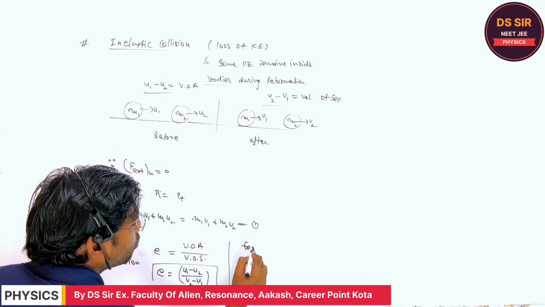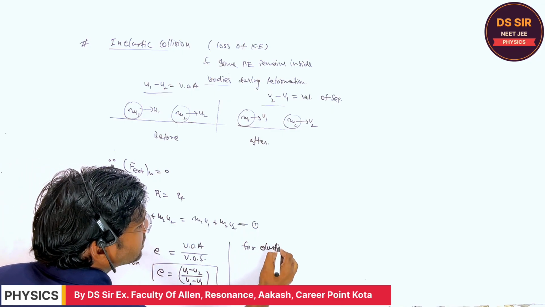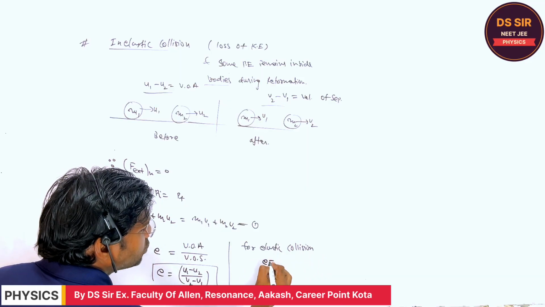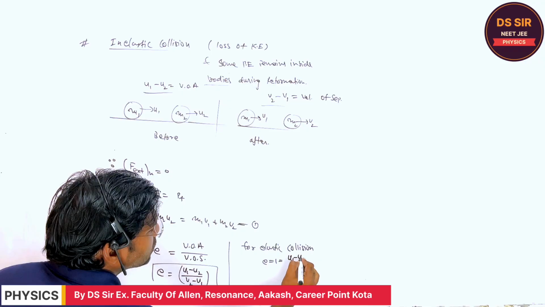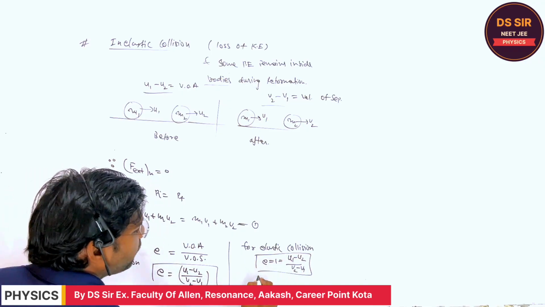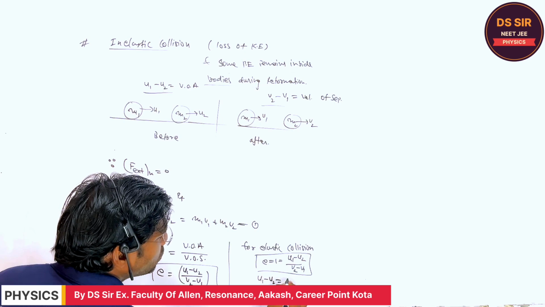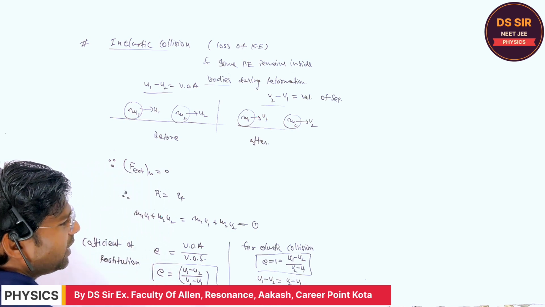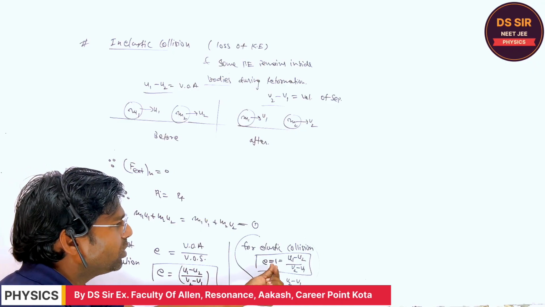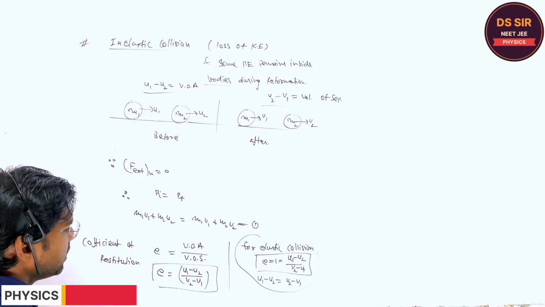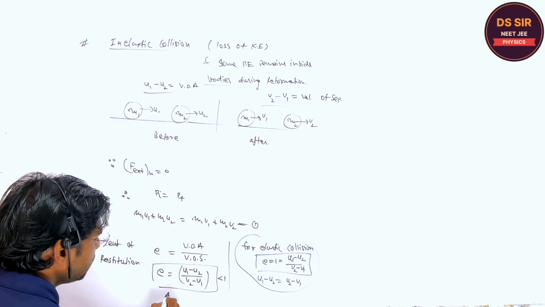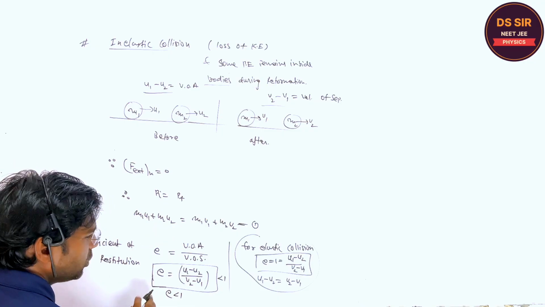For elastic collision, we have found e is equal to 1, which is u1 minus u2 upon v2 minus v1. You can check the derivation. We have found the relation u1 minus u2 is equal to v2 minus v1. So for the elastic collision this ratio is 1, but in this case, this ratio will be less than 1. So the value of e is always less than 1. Do you understand or not?